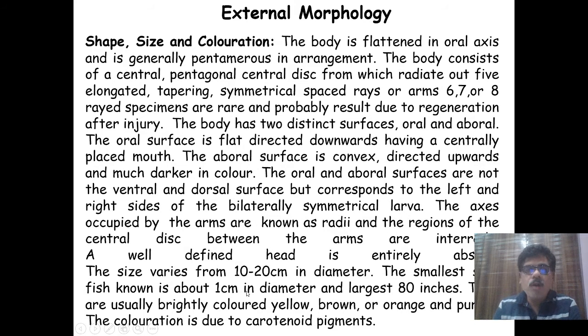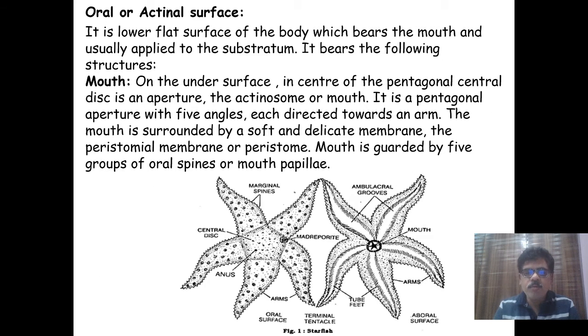The body consists of a central pentagonal disc from which radiate out five elongated, tapering, symmetrically spaced rays or arms. So in the diagram you can observe this pentagonal ring from where each arm arises. The five arms arise from this pentagonal ring, and therefore this shows pentamerous symmetry.